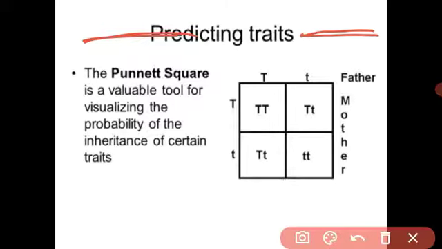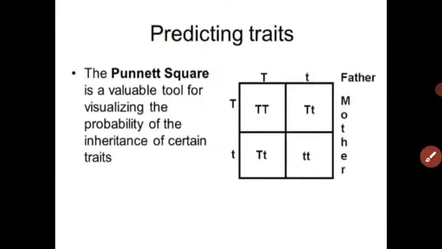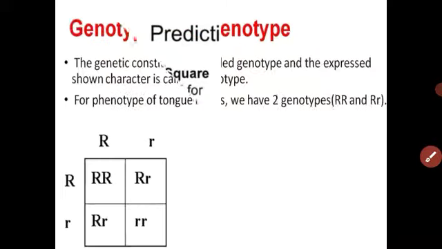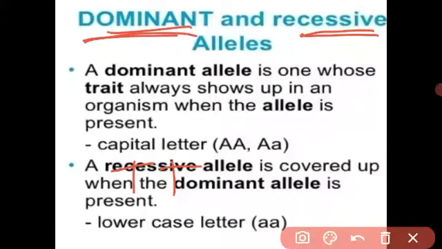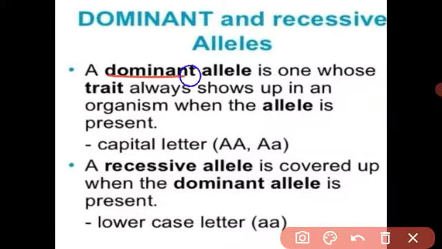See beta, we have studied tallness and shortness. Look, alleles are dominant and recessive. Dominant means the one that expresses, and it is called the dominant allele. And recessive means it is not expressed but this allele is present in the genes. And the dominant allele we always show in a capital letter. Got it? And the recessive allele we show in a small letter. I will give one example.